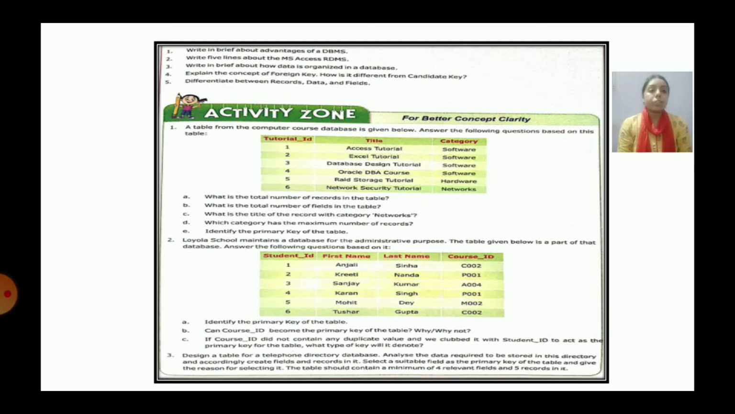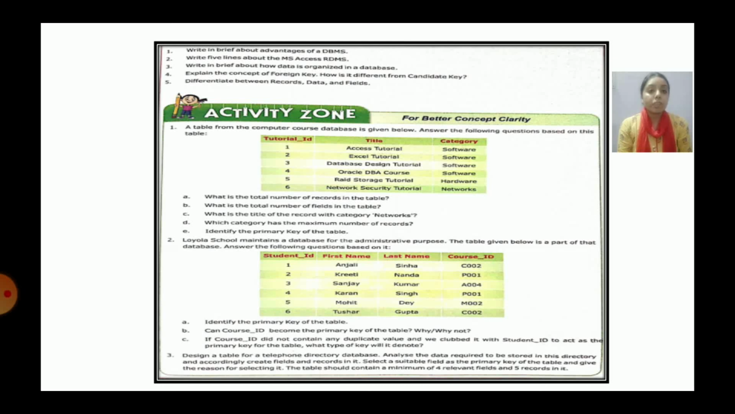And how is it different from a candidate key? Basically, a candidate key is that key which can serve as a primary key. See, a primary key is that particular field which does not have duplicate values and cannot have blank values also. So there can be more than one field in a table which can be taken as a primary key, but at one point of time only one is taken. So the candidate key is the candidate for the primary key, but it is not taken as a primary key at that particular point of time.